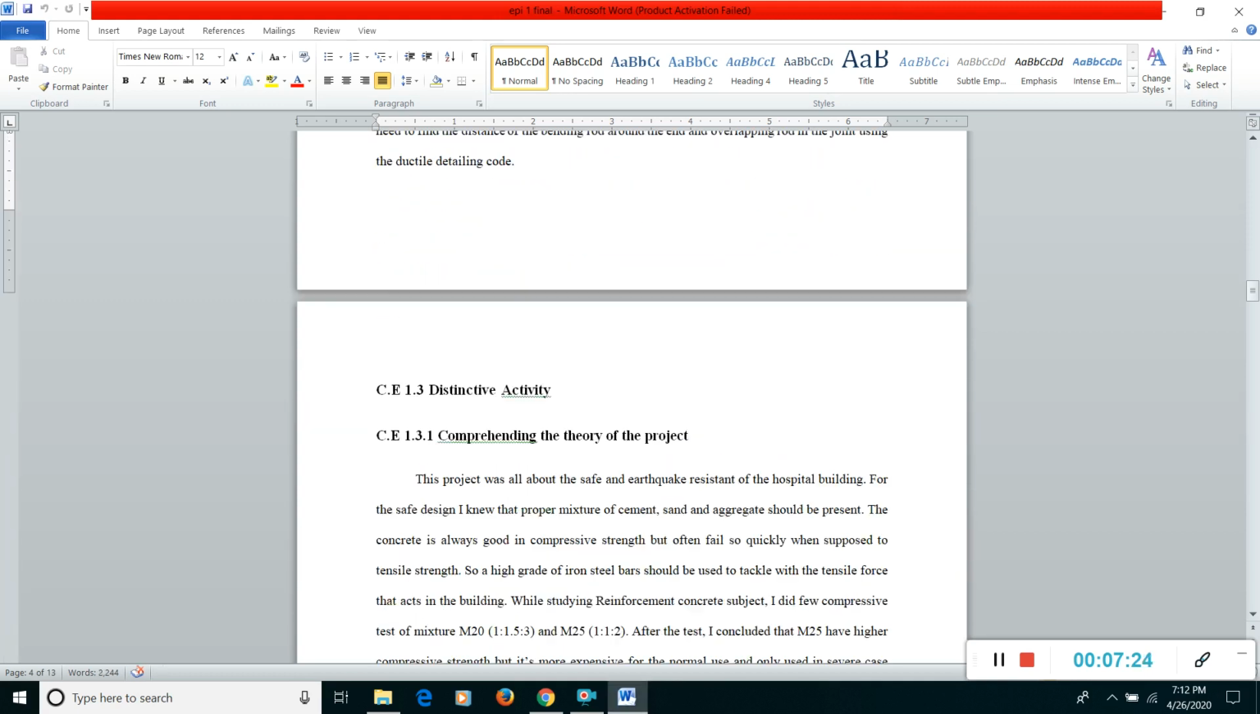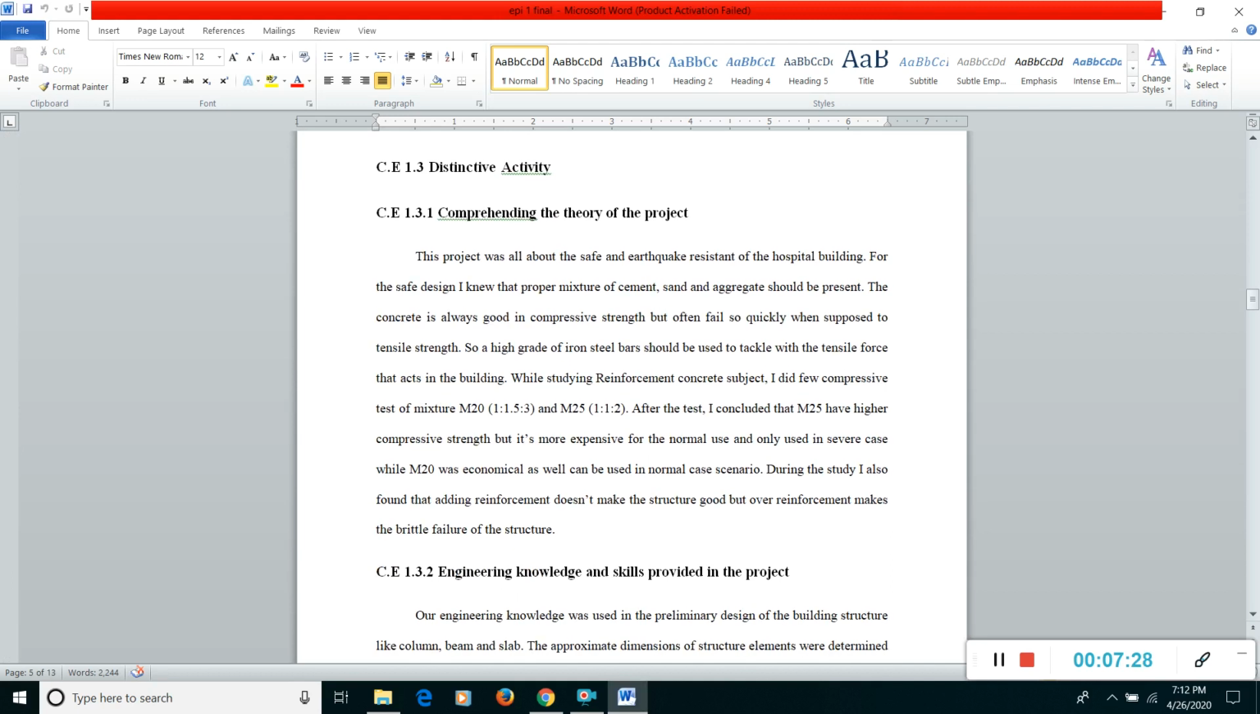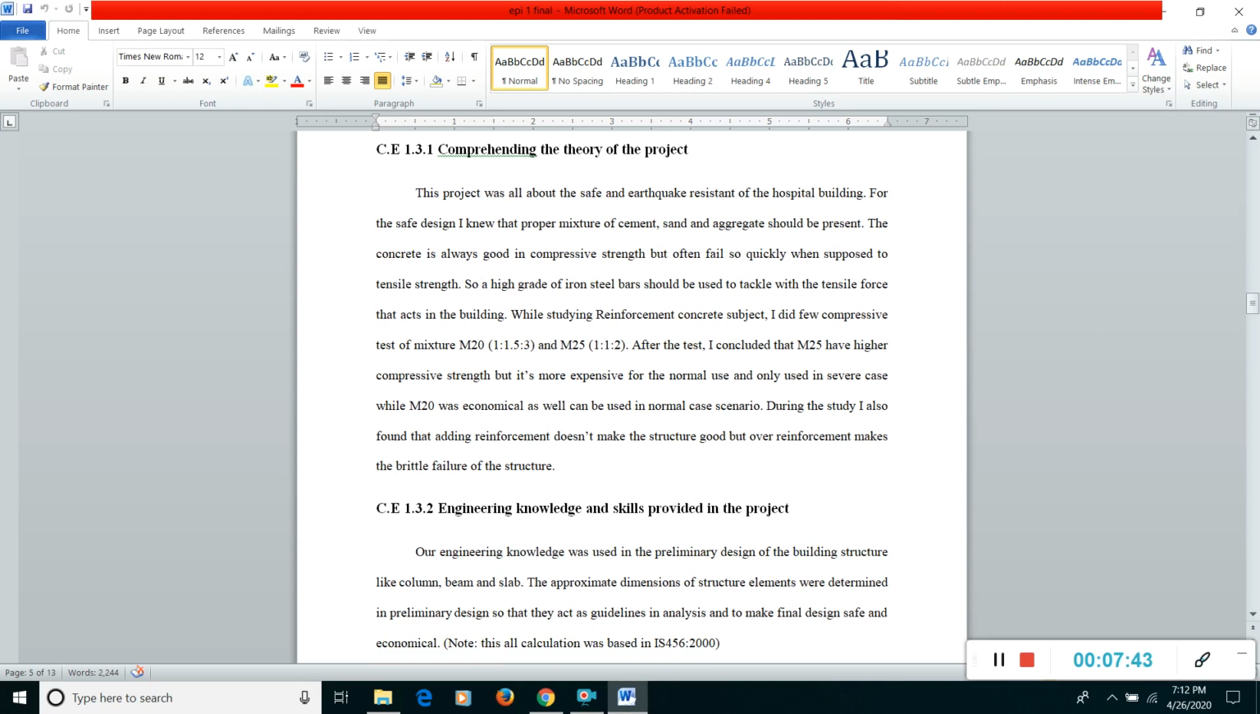And on the distinctive activity, there's the theory of the project. You know how to write the theory of the project. It's basically what you did, and what was the simple theory of the project, what you were doing. Basically that's it.